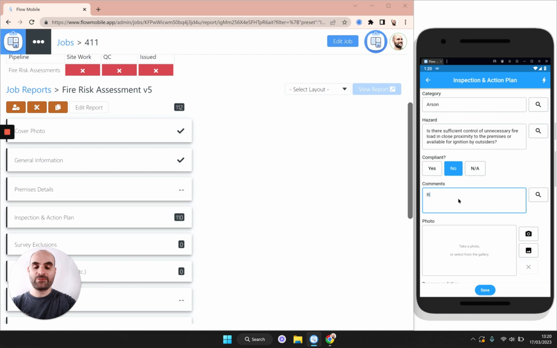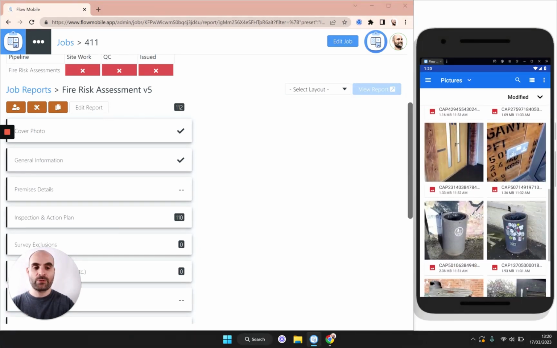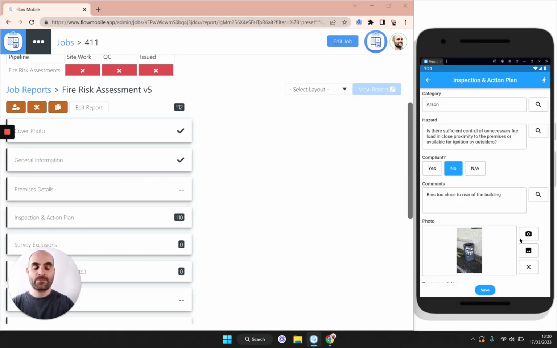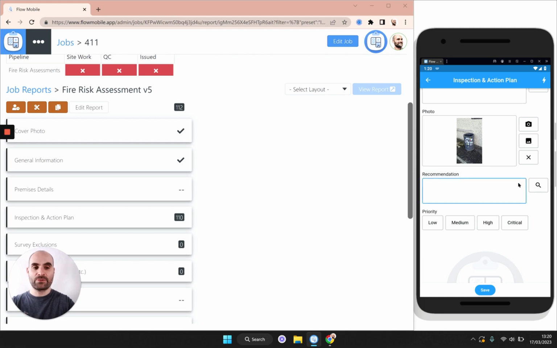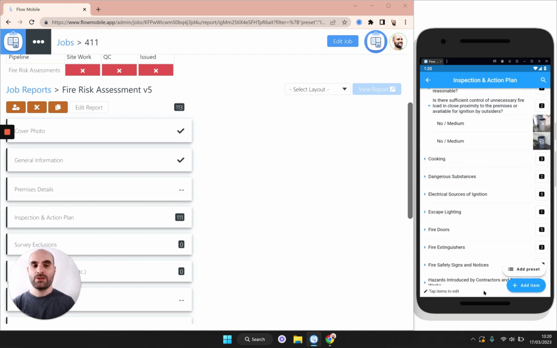In this case, the bins we found are in the rear of the building. We can take a separate photo now. So let me just grab another one from my gallery. And the recommendation is going to be the same as last time. Move bins to a safer location. And the priority is medium again. So there we've been able to record 2 separate instances of non-compliance for arson. And we can continue on that way if we find further non-compliances.